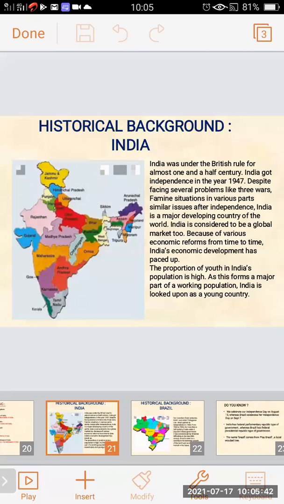So the population of the young people in India is very high, as this forms the major part of the working population. As we all know, if the people are young, everyone goes for a job. Everyone does work. As per the survey, it is seen that the working population of India is of the young generation. India is looked upon as a young country. So India is also called a young country.